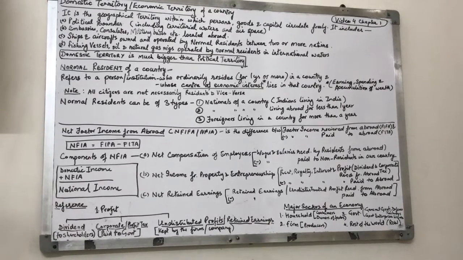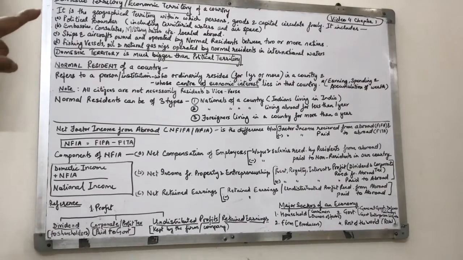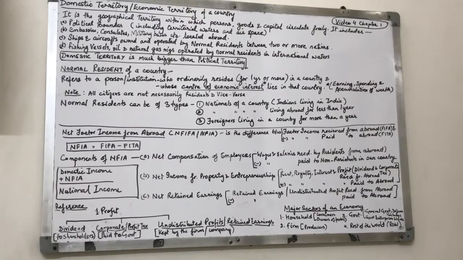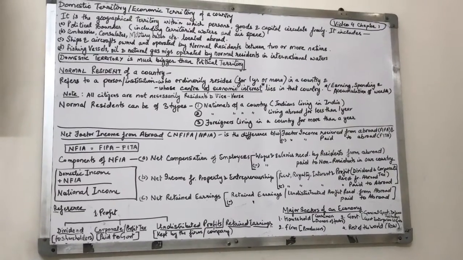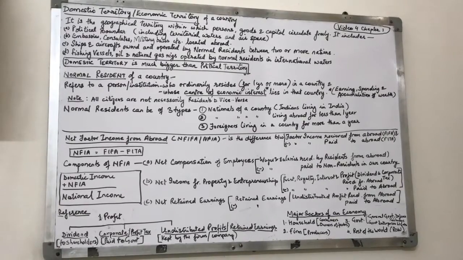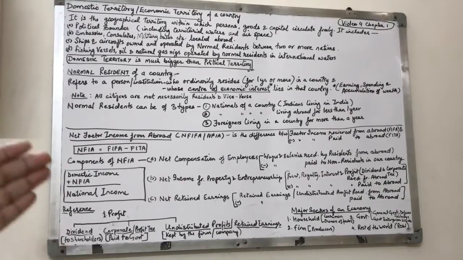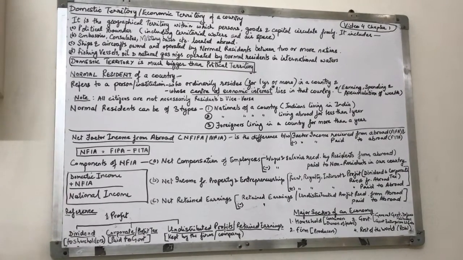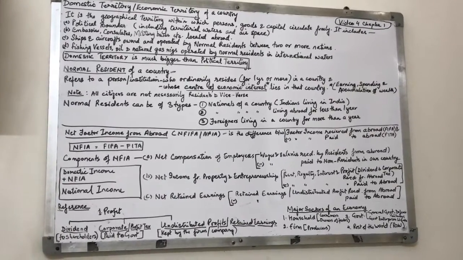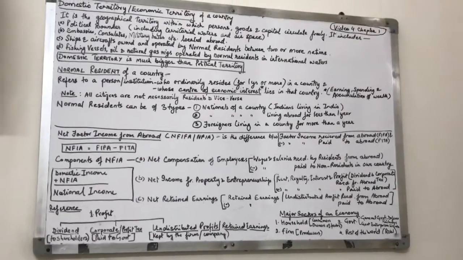Okay. Now next we come to ships and aircrafts owned and operated by normal residents between two or more countries. Like we spoke about airspace. The same way, India has certain nautical miles in the ocean which belong to India. That is India's water boundary. In that water boundary, its ships and all the like aircrafts in the airspace and ships in the water boundary can operate and they will be part of the Indian domestic territory.